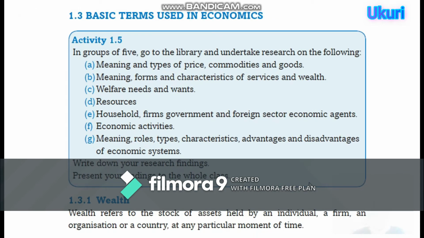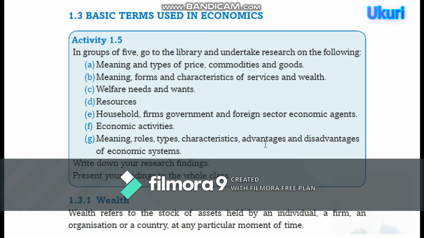So activity 1, in groups of 5, sit with your neighbor, sit with your colleague, and go to the library and undertake research on the following. So, meaning and types of price. What is price? What are commodities and what are goods? What is the meaning, forms and characteristics of services and wealth? B or C. Welfare, needs and wants. What are resources? Household, farms, government and foreign sectors, economic agents. Economic activities, meaning, roles, types, characteristics, advantages, and disadvantages of economic system.